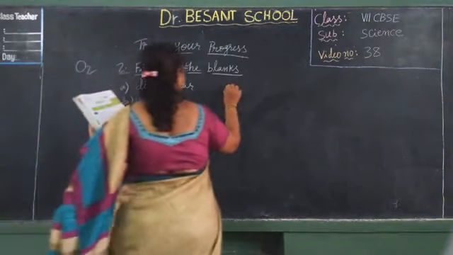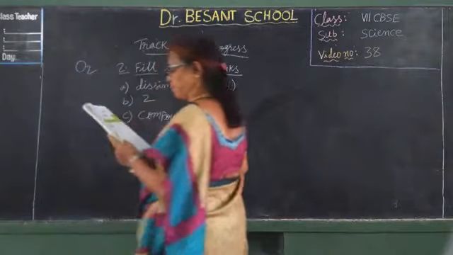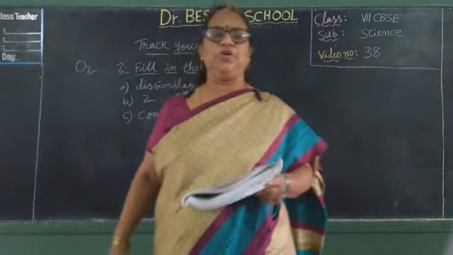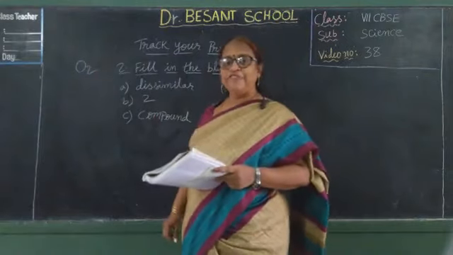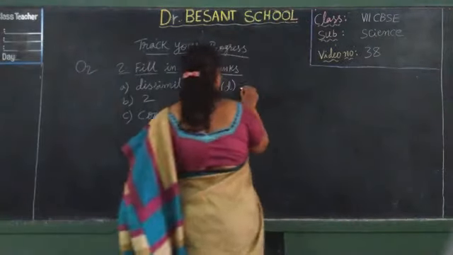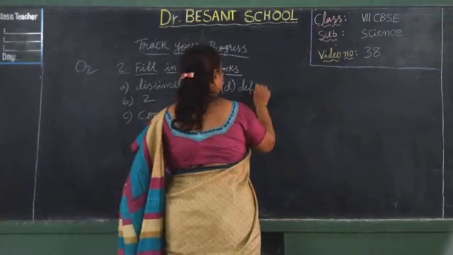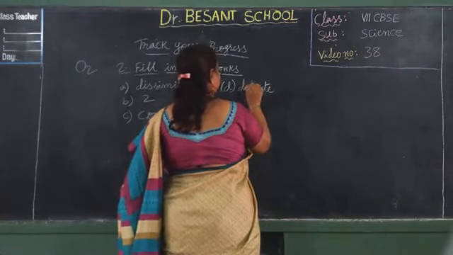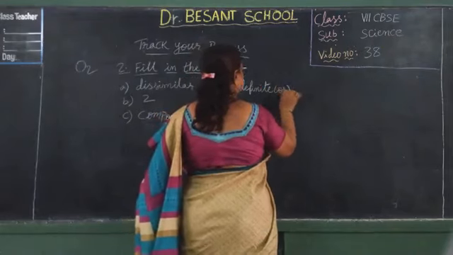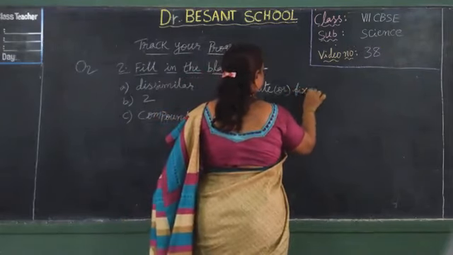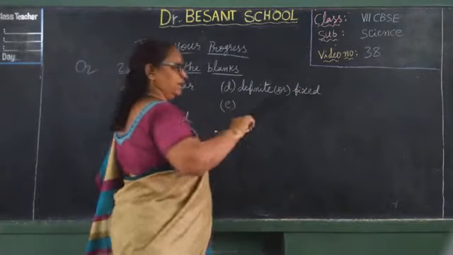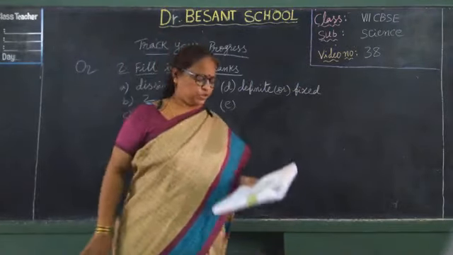Next. The constituents of a compound combine in dash ratio. They combine in fixed ratio or definite ratio. For a compound, they will combine in a fixed ratio, whereas for a mixture, they will combine in any ratio.